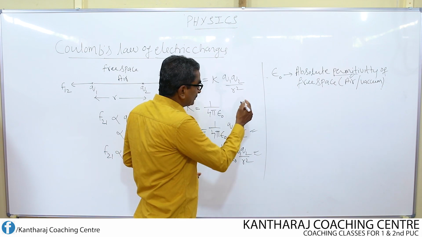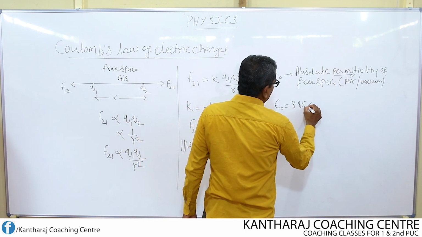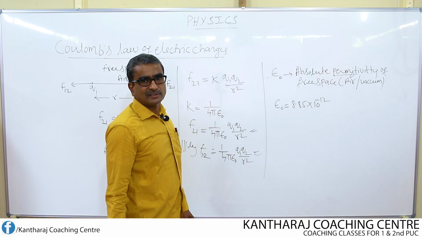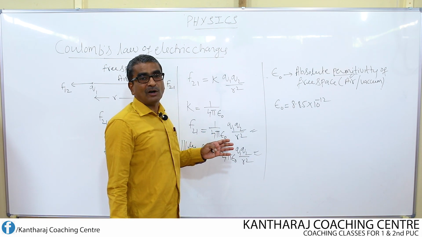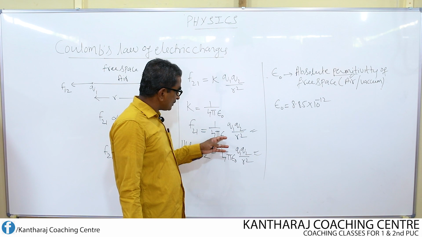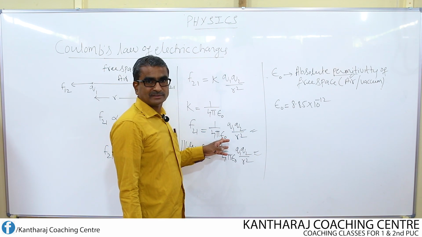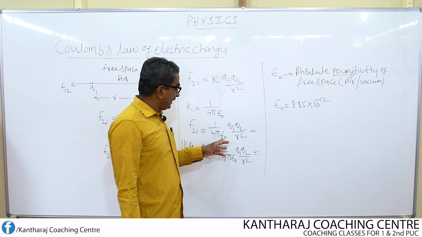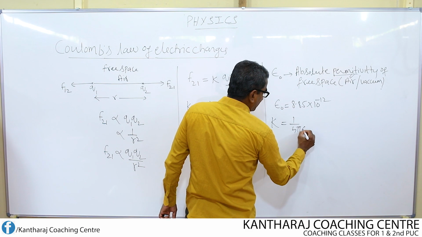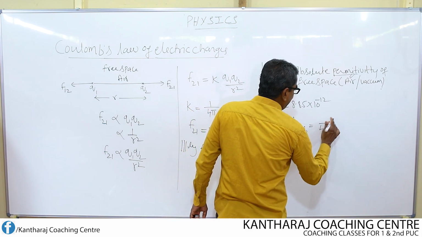Then, what is the value of this epsilon naught? Epsilon naught value can be taken as 8.85 into 10 to the power of minus 12. So this is the value of the constant. Suppose I substitute that constant into this equation, you know that k equal to 1 over 4 pi epsilon naught.